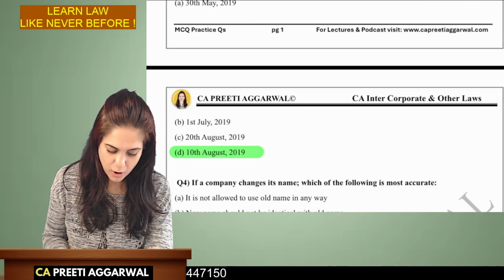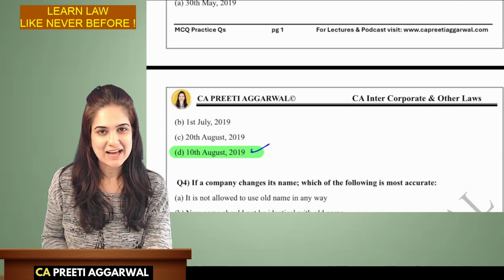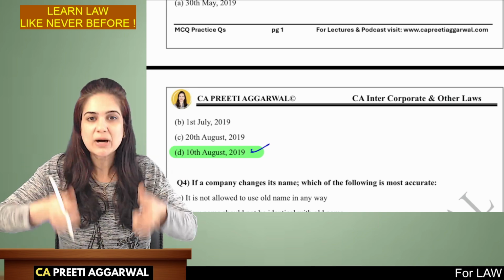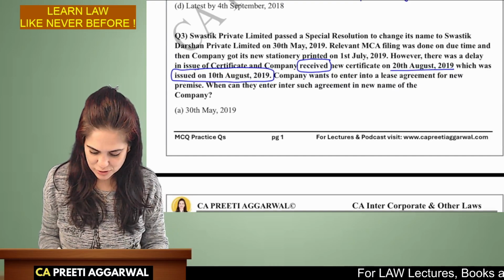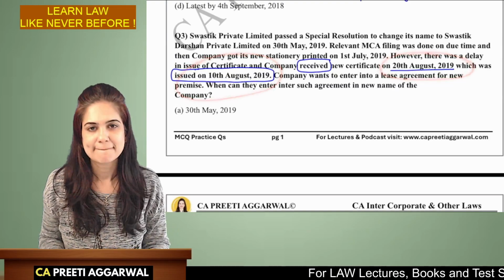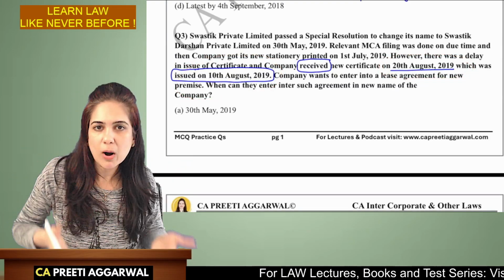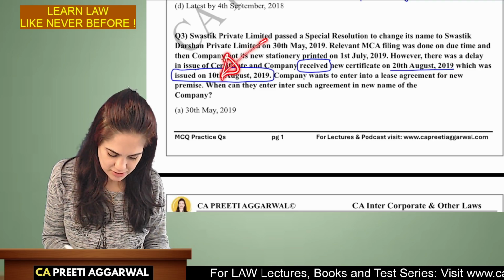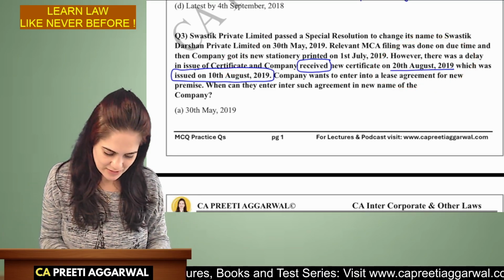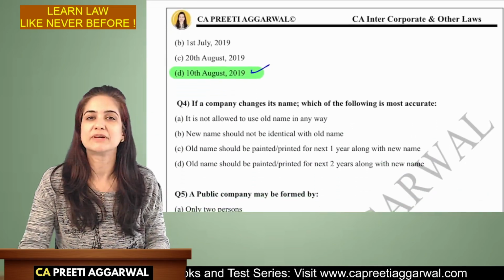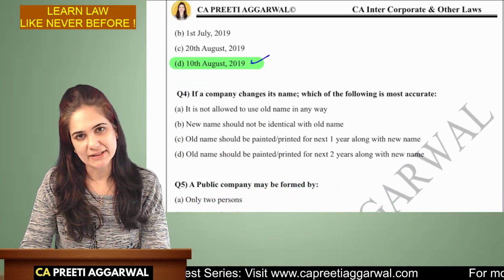Now, you were born on 10th of August and the birth certificate was given to your father on 20th. So, when will you celebrate your birthday? Of course, the day we were born, the date which is mentioned, and not the date on which it was issued to us. So that logic is to be applied over here. The correct answer is 10th.